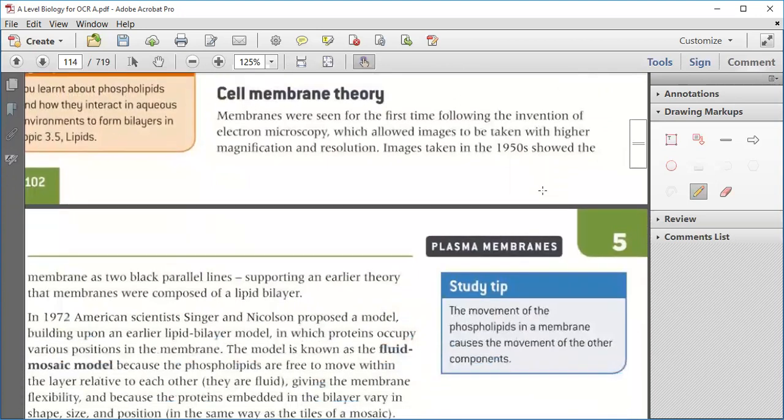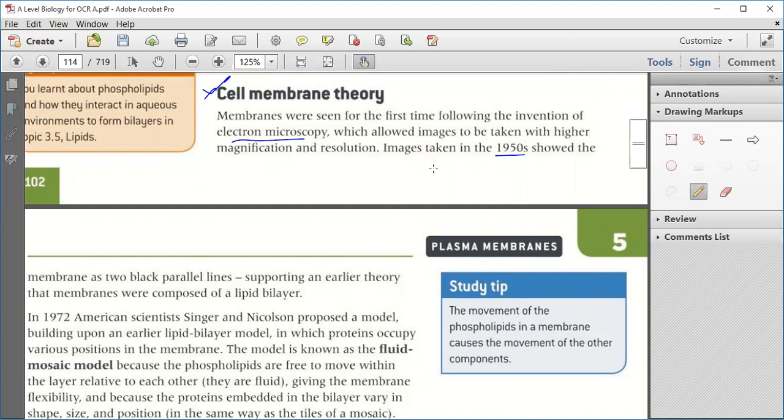No? Okay. Now we will discuss the cell membrane theory. The membrane was seen for the first time following the invention of the electron microscope. After the invention of electron microscopy, in 1950 we were able to see the membrane, how it looks, how it behaves, what its characteristics and components are, which allows images to be taken at higher magnification and resolution.